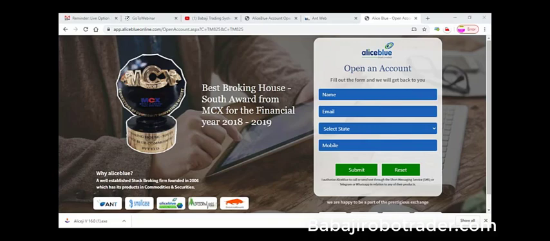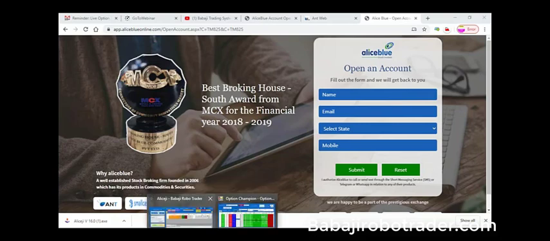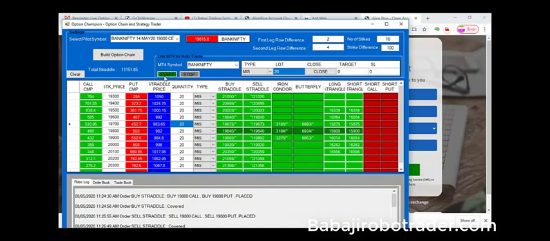If you have an existing account, it will be chargeable at 30,000 rupees yearly. If you are opening through the referral, it will be 20,000 rupees for the full year. So you get the robo strategy with the data feed, plus you get the option builder, that is the option champion. You'll get it with the package.